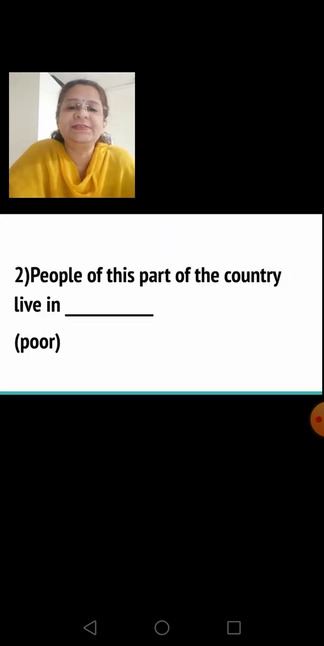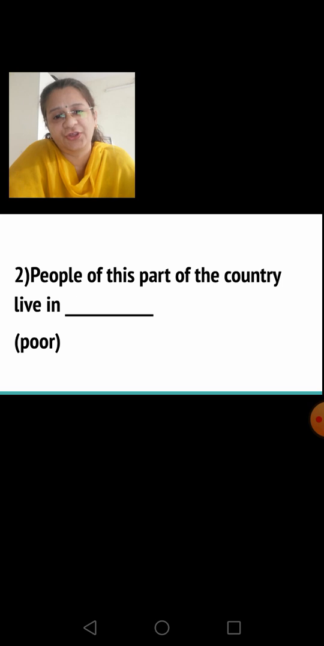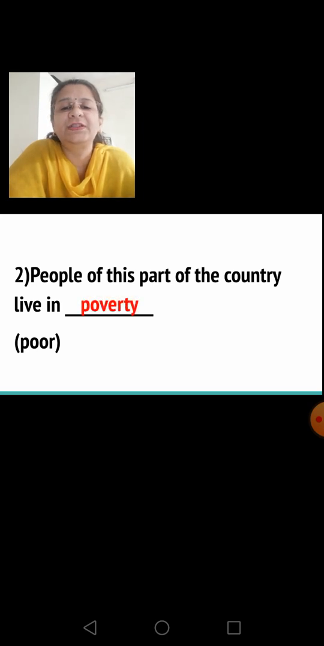Second sentence, people of this part of the country live in dash. The word given in the bracket is poor. Okay, so how will it change to abstract noun? Yes, it will change to poverty. So the answer will be people of this part of the country live in poverty.